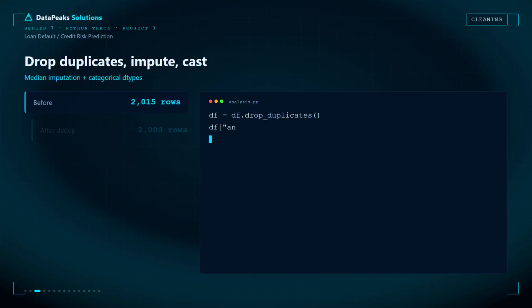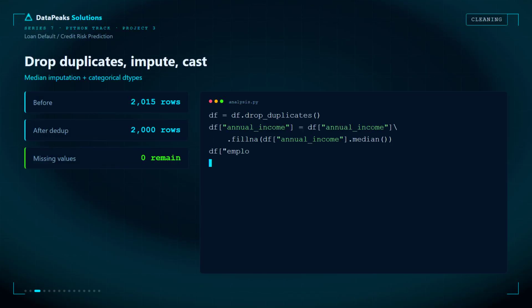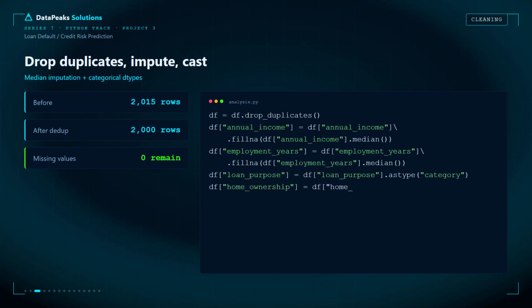Garbage in, garbage out. Your AI model is only as good as the data you feed it. This is where every successful machine learning project begins: data cleaning. First, I removed duplicate records, reducing the dataset from 2015 to 2,000 rows. Then I handled missing values using median imputation, making the data more robust against outliers.